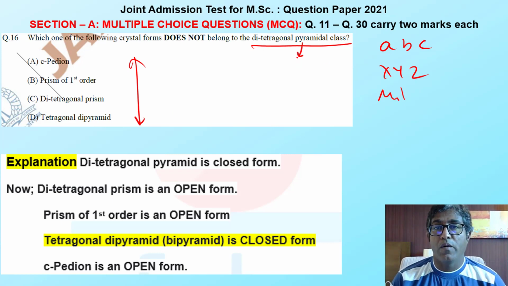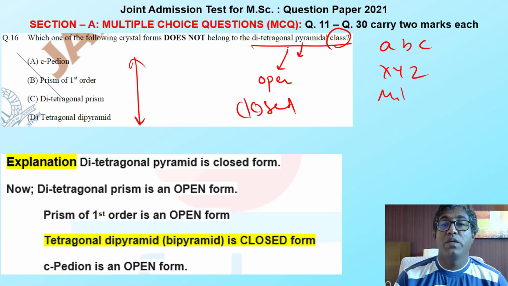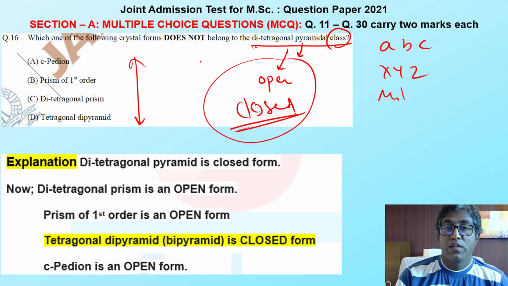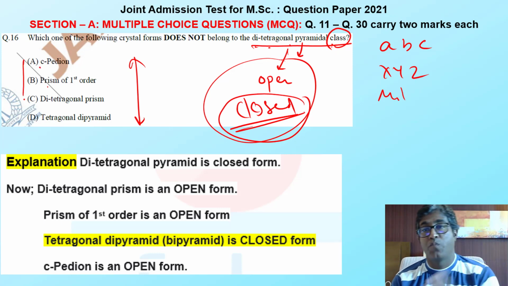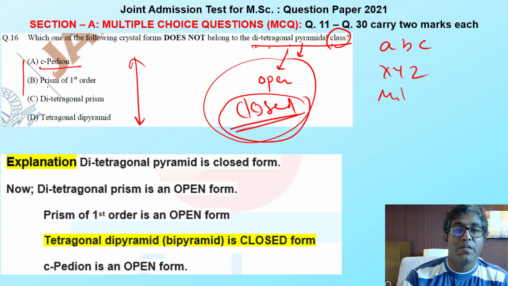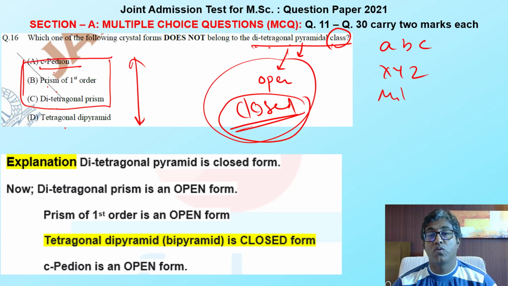Let's talk about the class, whether it belongs to the open form or closed form, that we need to check. We should know this ditetragonal pyramid class belongs to the closed form. So we need to check whether the pedion and all these belong to the open form or the closed form. Everybody is aware that the pedion, prism, and ditetragonal prism all belong to your open form. Only tetragonal dipyramid belongs to the closed form.